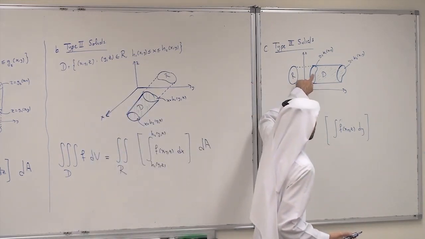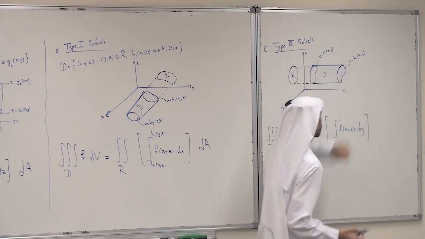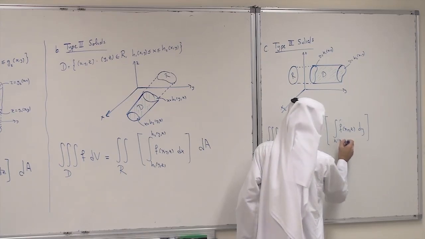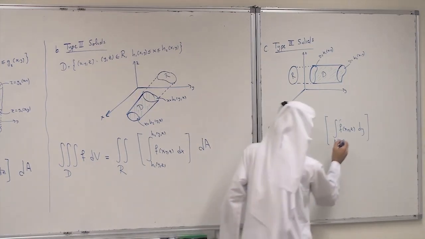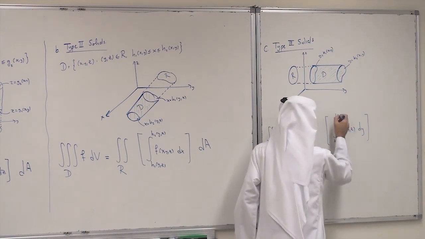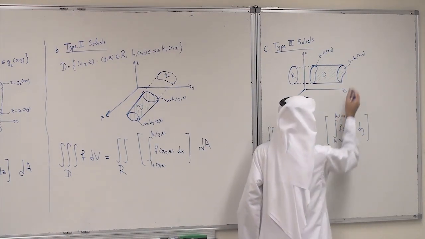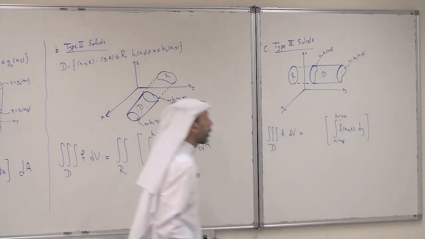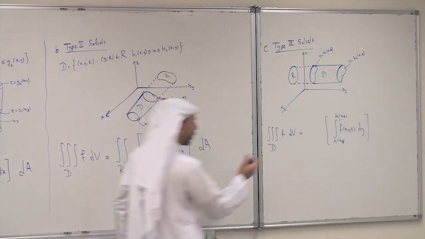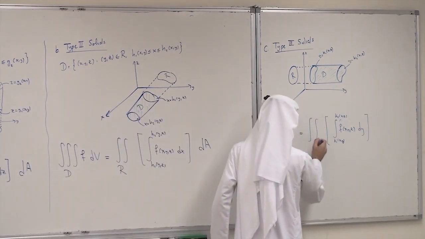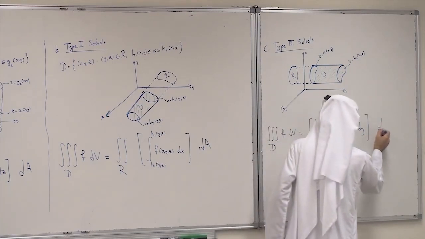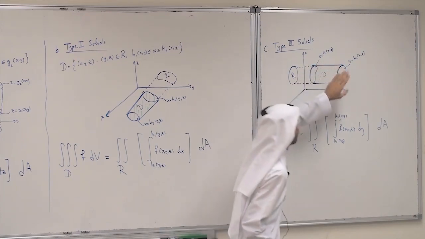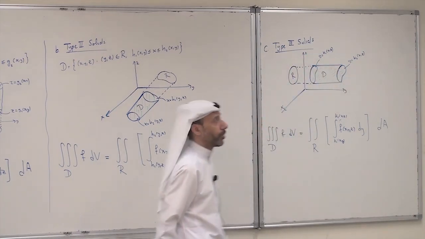You enter the solid through K1 and leave through K2, so this is K1(x, z) and K2(x, z). This is for y. Then the double integral over R, dA, where R is the projection of the solid on the XZ plane.